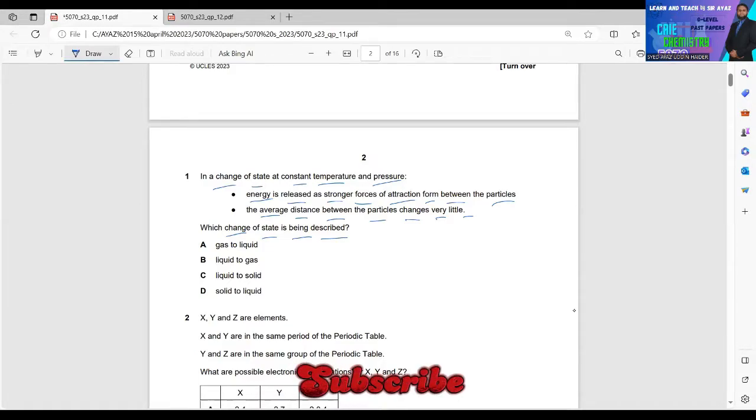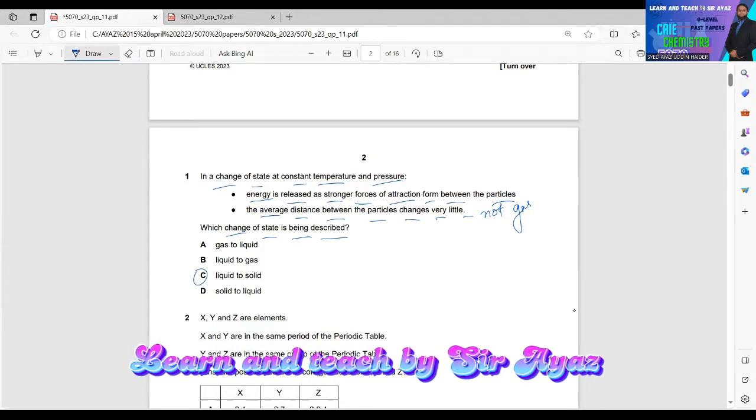And what they are saying that average distance between the particles changes very little. It means that the initial state is not gas, because in the gas state the particles are far away from each other, so there's very little change in terms of the distance between the particles. So C must be the right answer for this question.